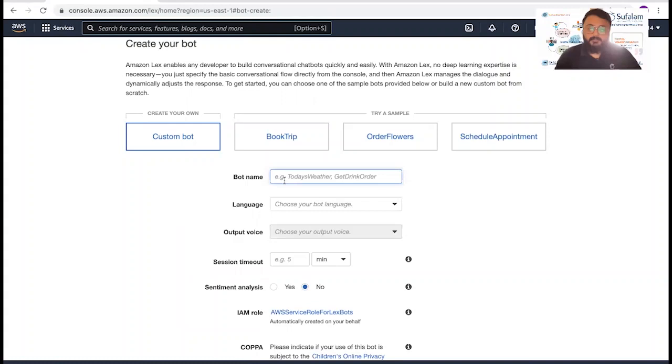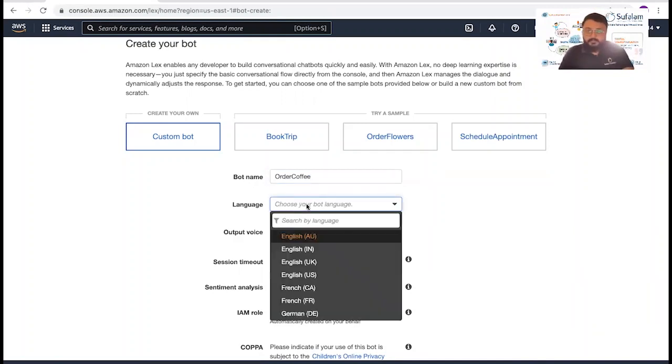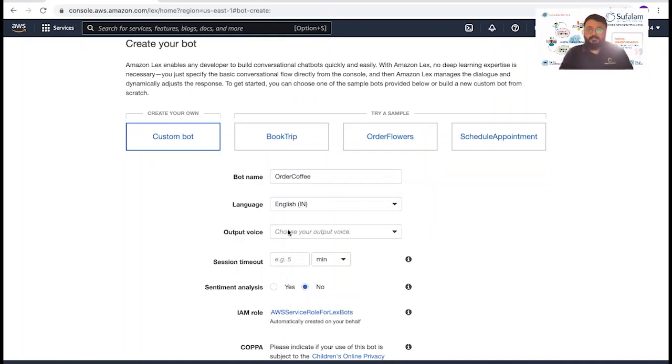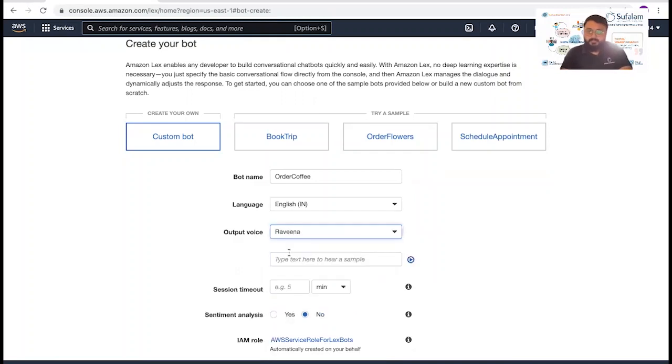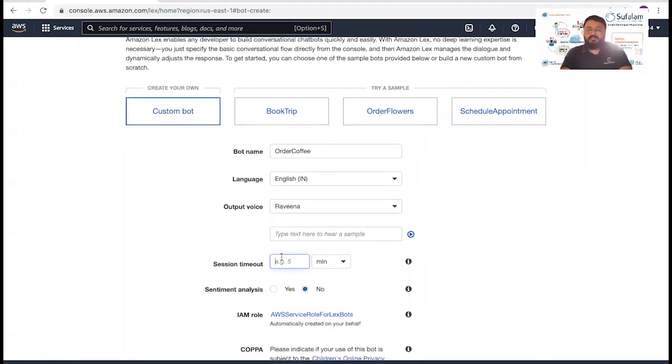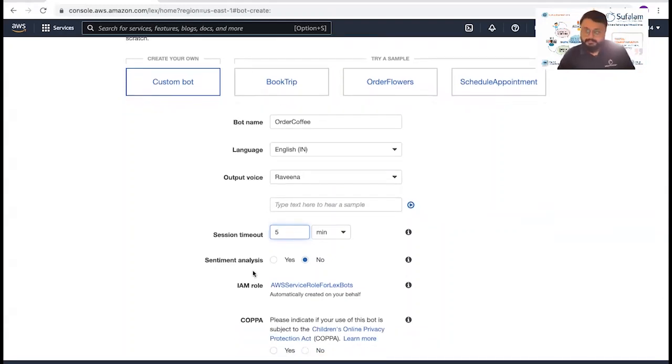Let's name our bot order coffee. The language is basically the language which your bot supports. We'll go with English India. The output voice, when communicating with the bot via voice commands or Alexa, we'll go with Ravina. Session timeout is basically the time after which your session will time out if the user hasn't given any inputs. We'll go with the standard value, 5 minutes.